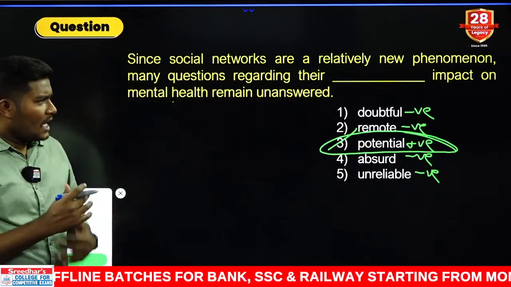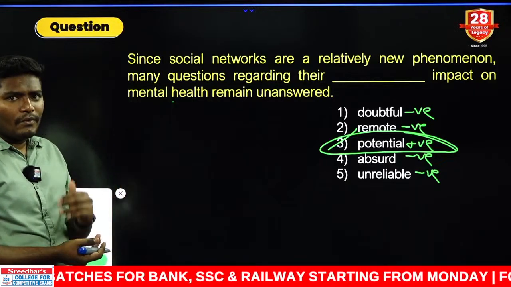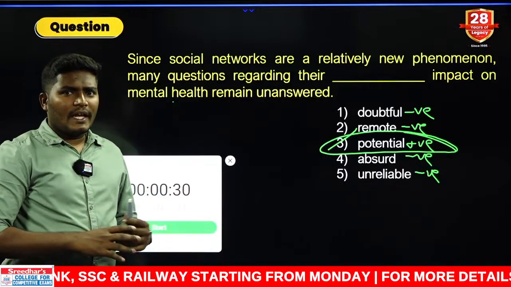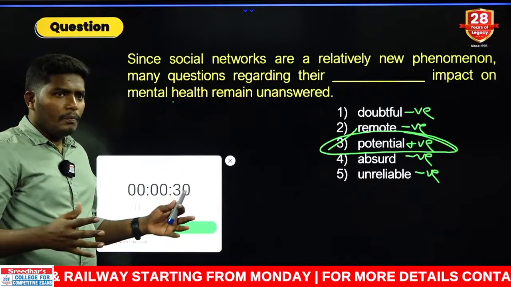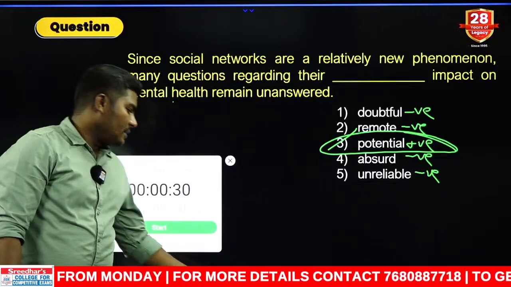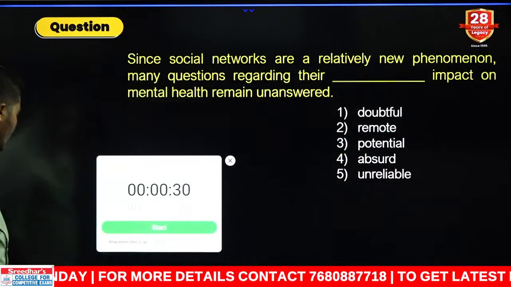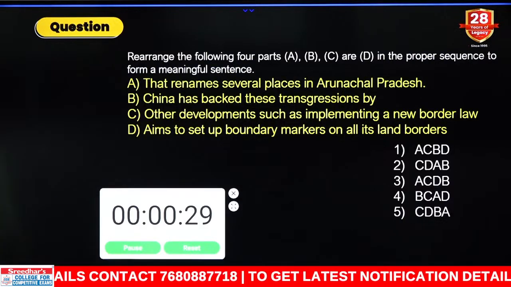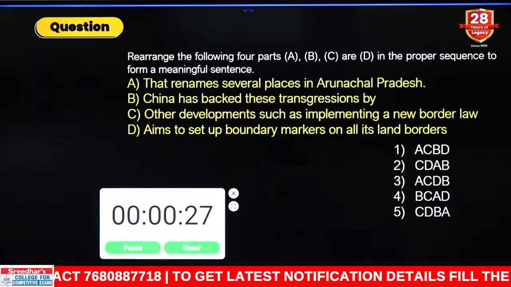Very simple. If you go with the odd one out, you get the answer. If you go with the meaning, you get the answer. So either of the ways, use any way you want. Whichever way you do it, you should get the answer. Okay, come on. Let us go for the next model here. That is sentence rearrangement. Your time has already started. Start answering.